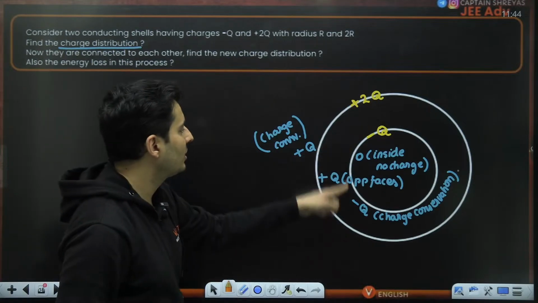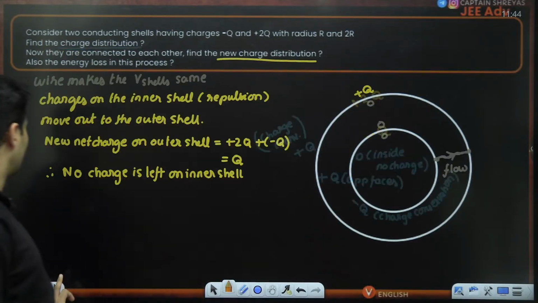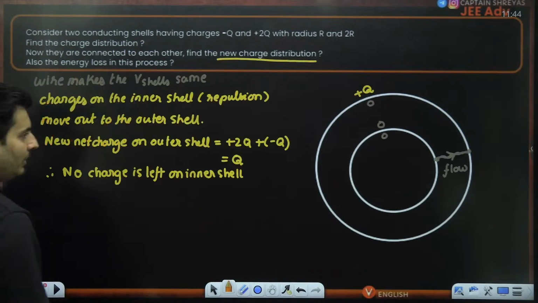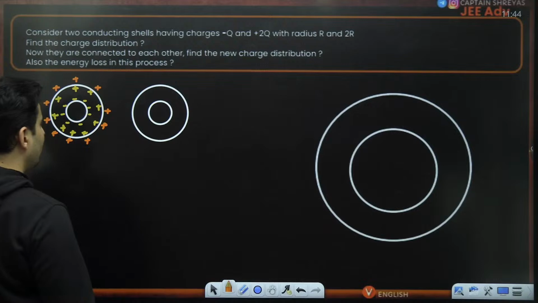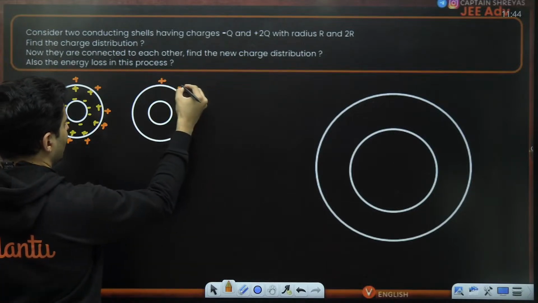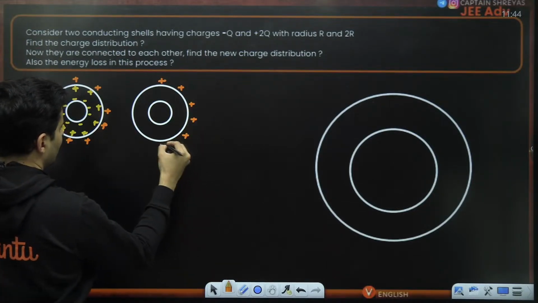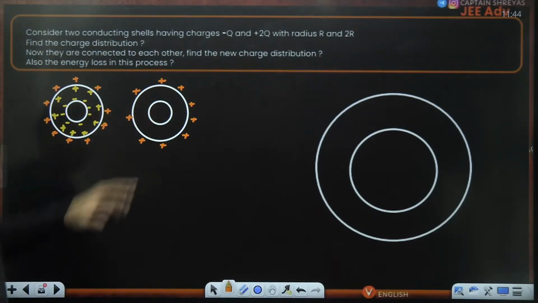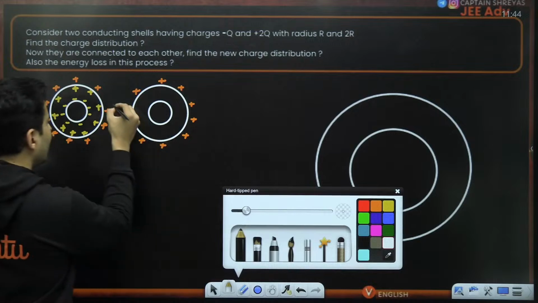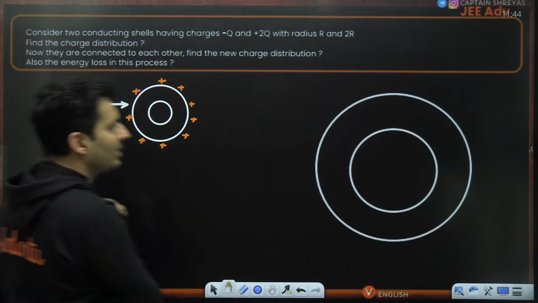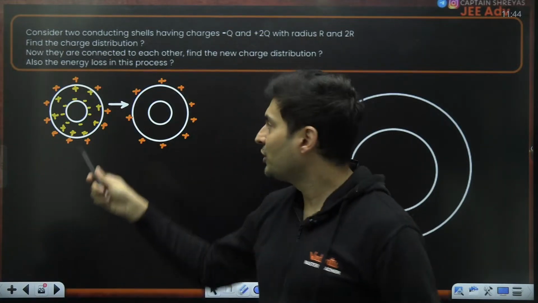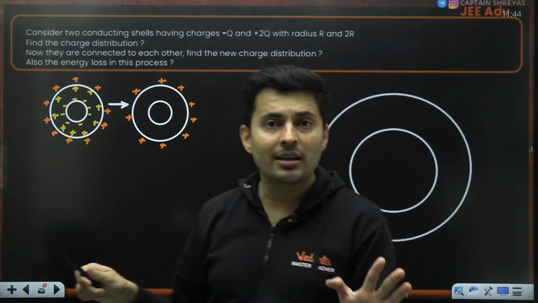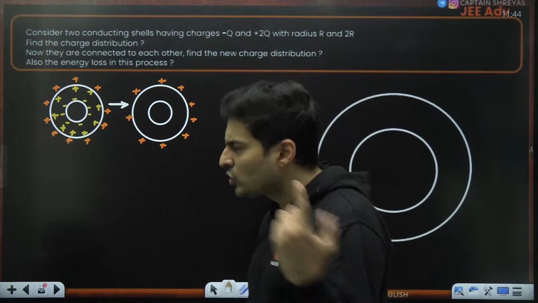So 0, minus Q, plus Q and plus Q. Later on, what has happened? 0, 0, 0 plus Q. That means only the outermost charges have remained as they were, intact. Nothing happened to them. So in this process, what do you think went away? Do you see those yellow charges which are facing each other, positive and negative? They went away.